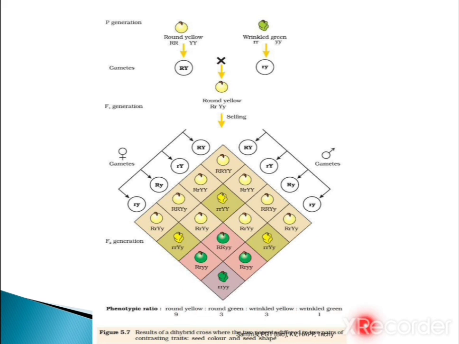So here 9:3:3:1 is the phenotypic ratio of the dihybrid cross. Phenotype means what is physically visible outside in the characters, we call that the phenotypic ratio.